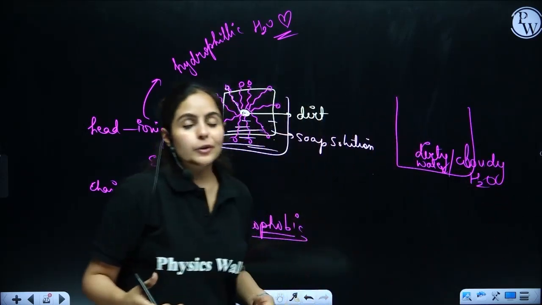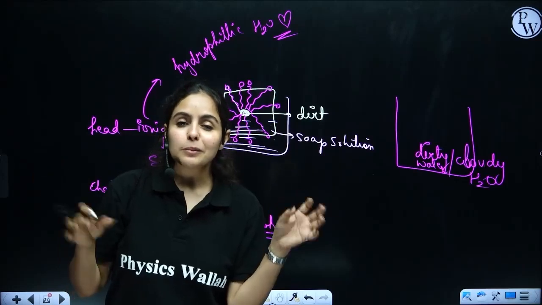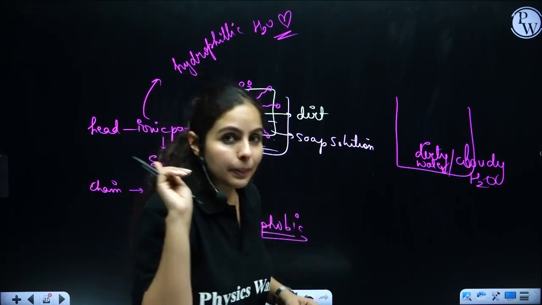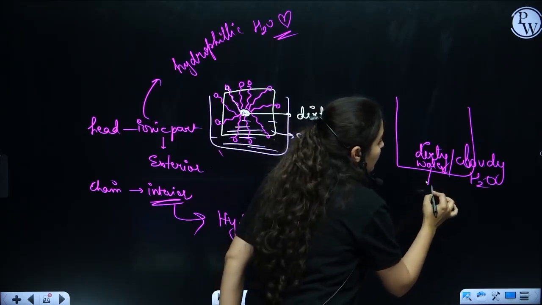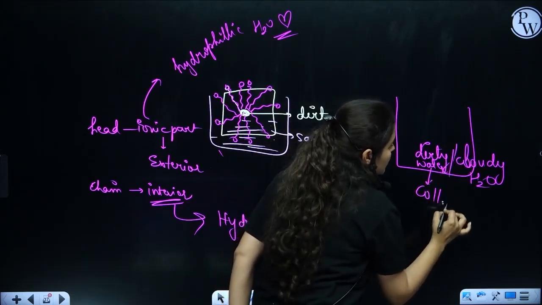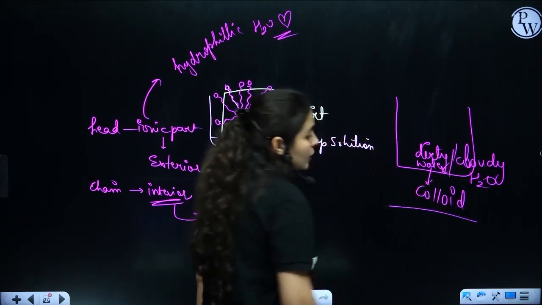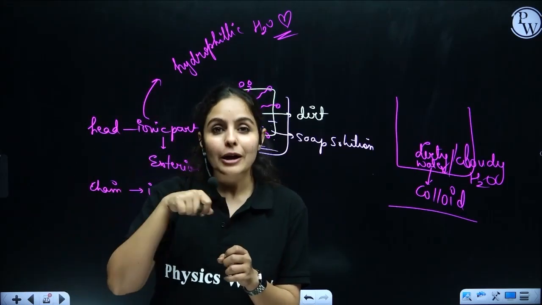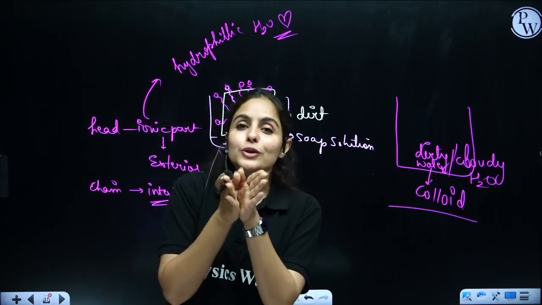So your cloth comes out clean, but the water becomes dirty and cloudy. That cloudy water is actually a colloid. A colloid is something from which, if you pass light, the light will scatter.